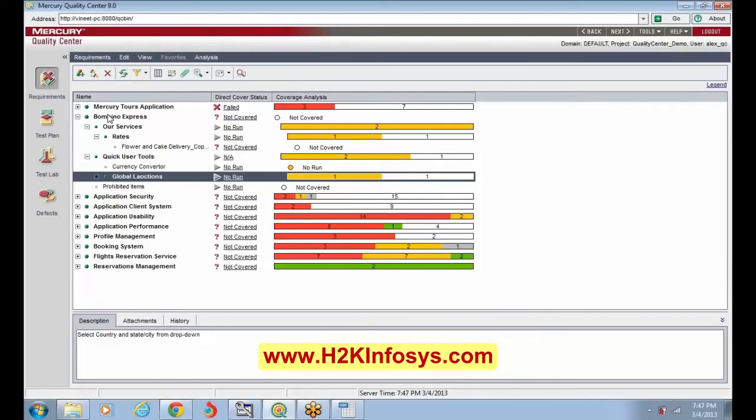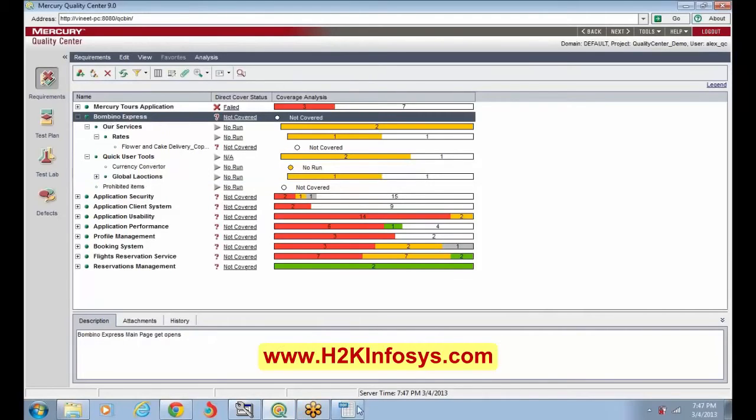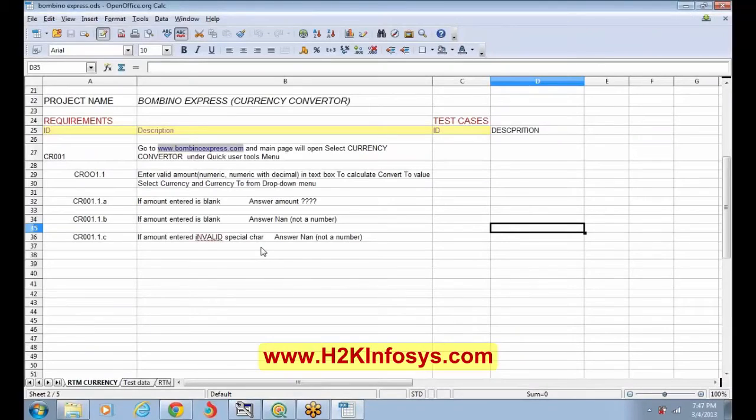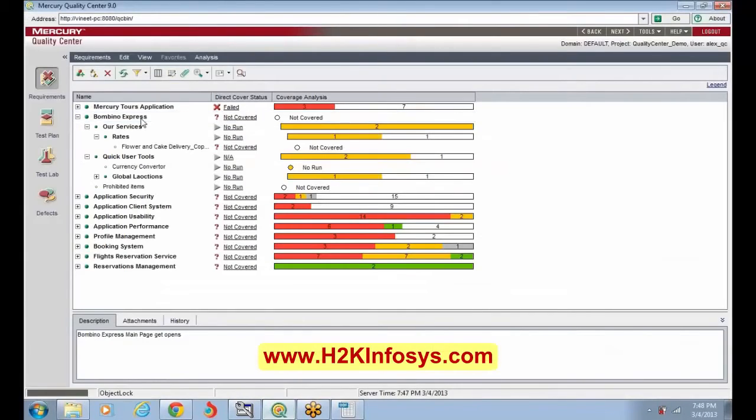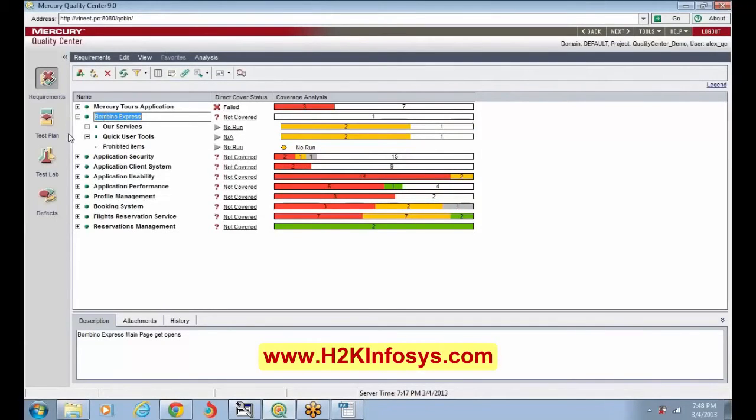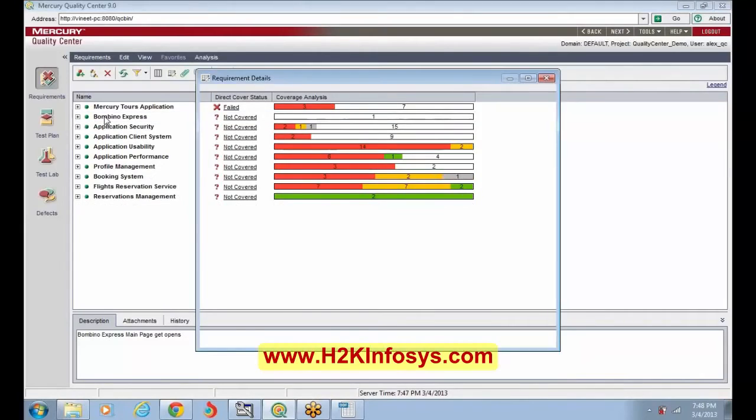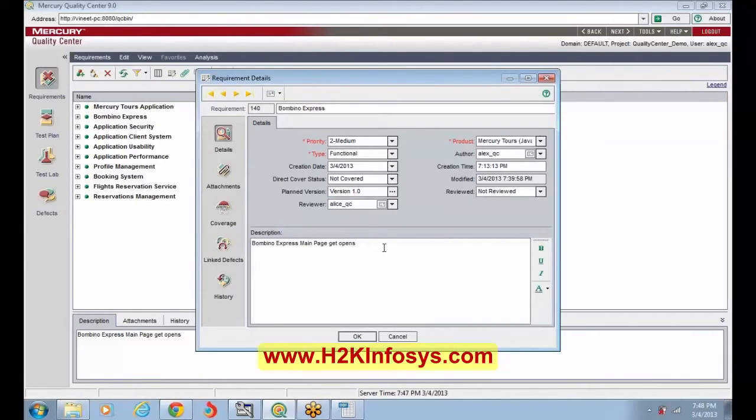Okay. One more question is that, when we used to create our RTM for, say, Bombino Express, we used to write everything in detail, like valid amount and everything. Enter valid amount. This is my requirement page about the currency converter. The same thing, when I go here in Bombino Express and open this, how do we write all this in requirements in detail? Where do we have to write it? And how do we check the validity, invalid values, blank values? For Bombino Express, this is the main requirement, right?